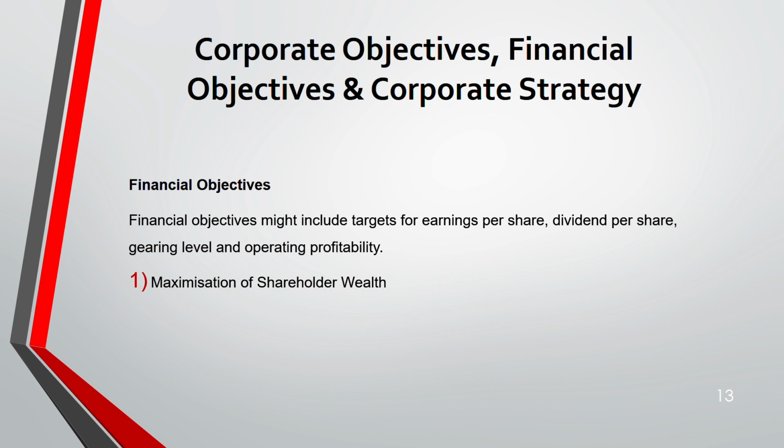For example, why do we manage risk? Why do we invest in profitable projects? Why do we manage working capital? To maximize shareholders wealth. But how do we manage working capital? How do we manage risk? How do we invest? To know those, we have those appropriate sections in our syllabus, which we are going to cover later on. Okay, second objective, profit maximization, and third, earnings per share growth. Number 2 and number 3 are substitutes for the first one.